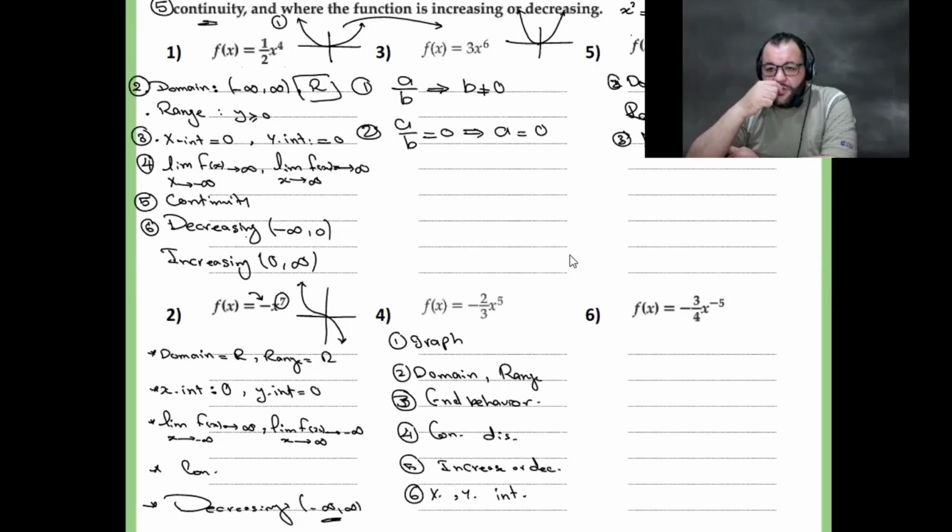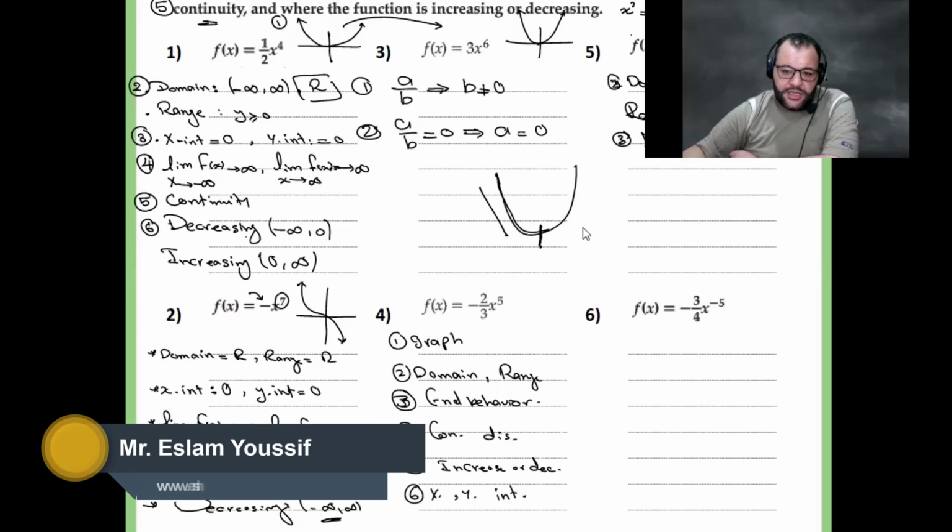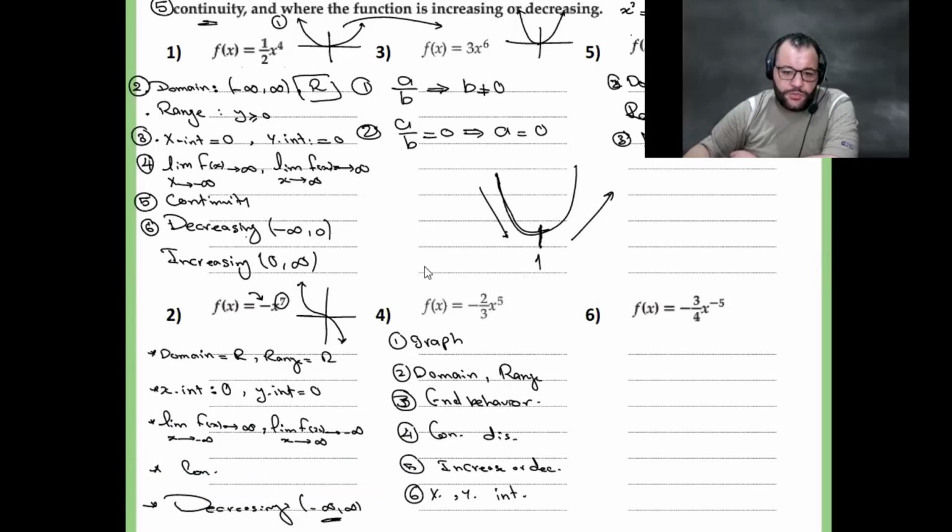It's going up and down at the same time. Suppose that we have a problem. It's going from up to down, so it's decreasing at this part, then increasing at the other part. Suppose this part is opposite to 1 on the graph. So it will be decreasing from negative infinity to 1, both of them open, then increasing from 1 to positive infinity.